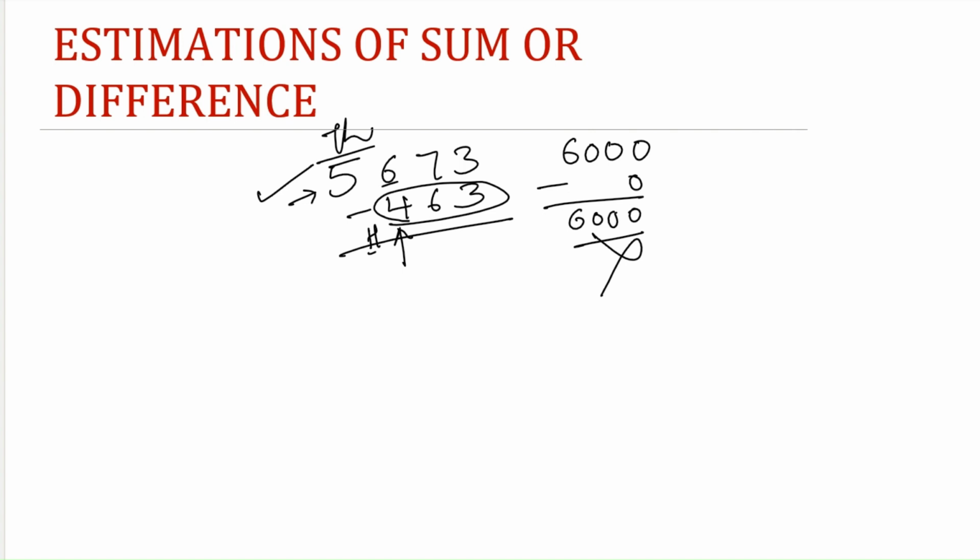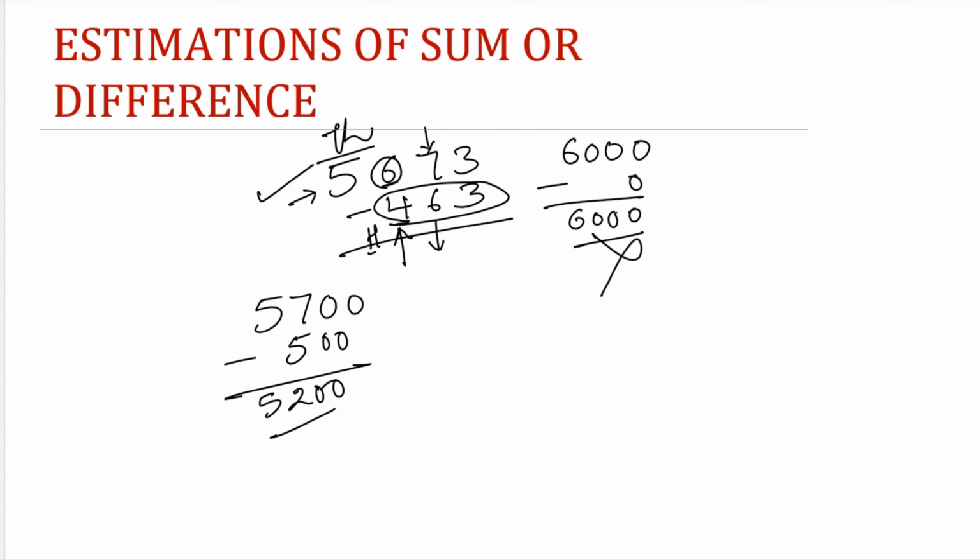In that case, the first number will get rounded off to 5700, as 7 is greater than 5, so we increment 6 by 1. Now for the second value, 6 is greater than 5, so the previous digit has to be incremented. On rounding off, the value comes to 500, and the difference is closer to 5200.